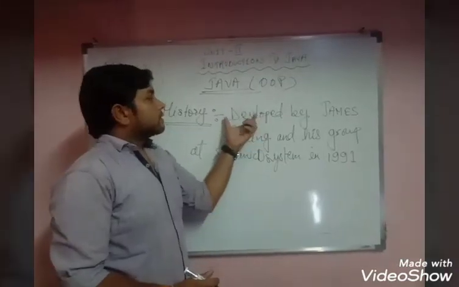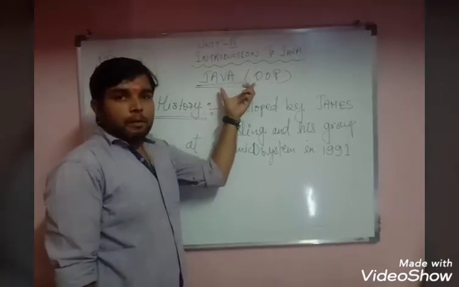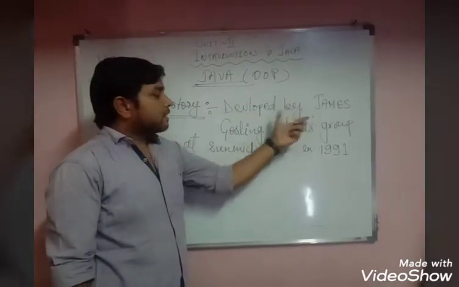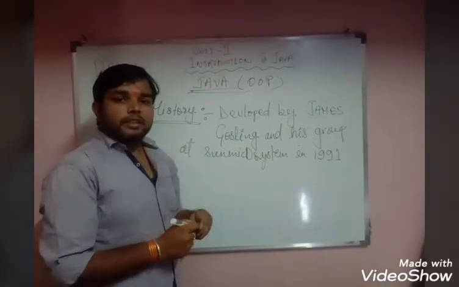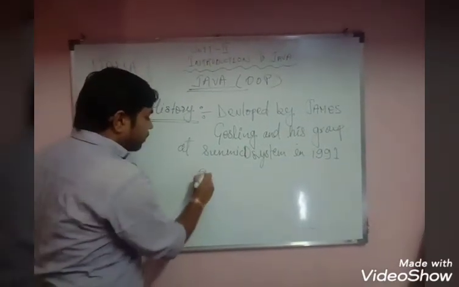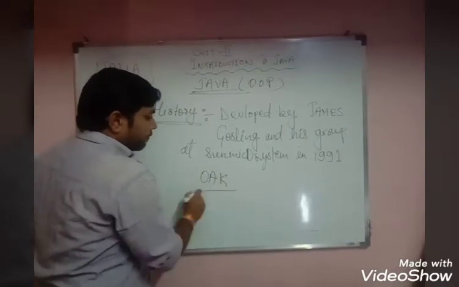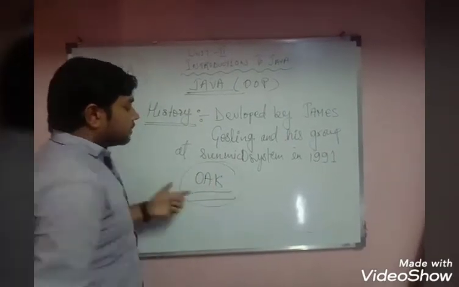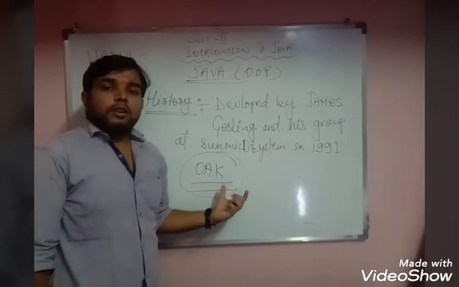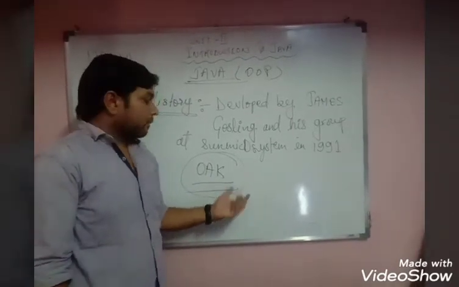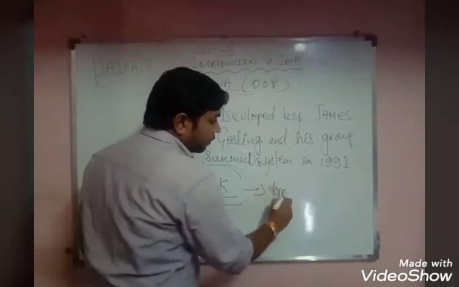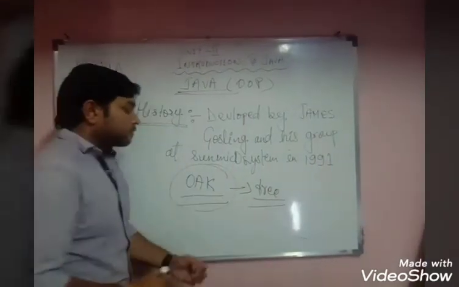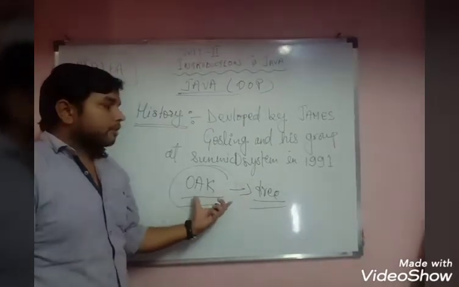Students, what is Java? Java is an object oriented programming language which was developed by James E. Gosling, and at the start he gave it the name OAK. Why was the name OAK given? Because when he was thinking about the name of the programming language, he saw an oak tree before his office. So he gave the name OAK to the programming language.